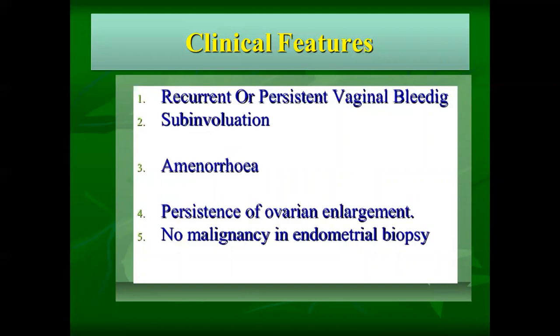Okay, why? It is only affecting the myometrium. It is penetrating the myometrium, but if you take the endometrial layer for a biopsy, it will show negative for malignancy because it is only localized near the myometrium. The malignancy will be localized in the myometrial cavity.